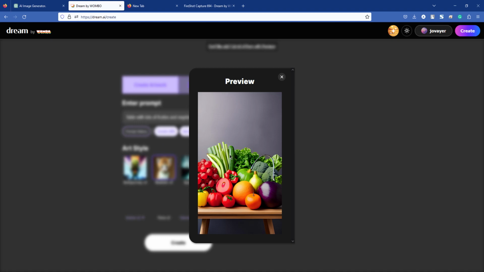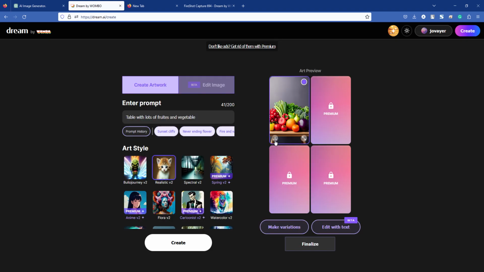There are lots of fruits and vegetables on the table, and the image looks more realistic, and its quality is very high. You can easily download it from its download option and use it in your own blog or anything you want. Hope this will help you to generate more images for your blog and any marketing